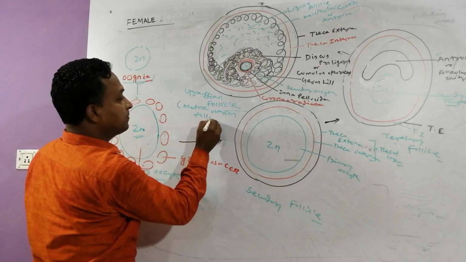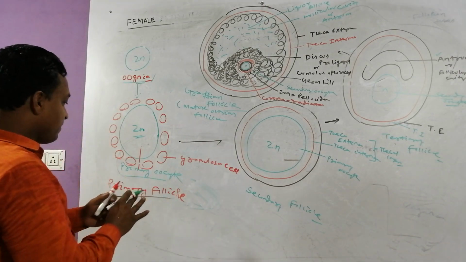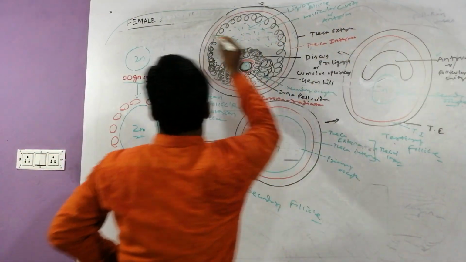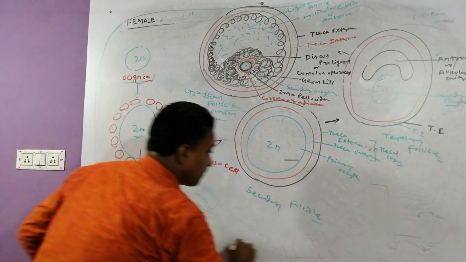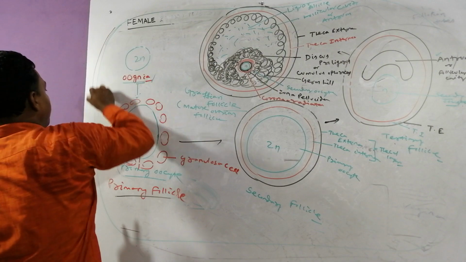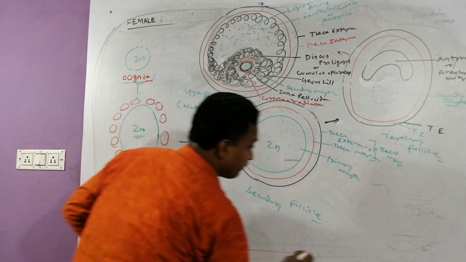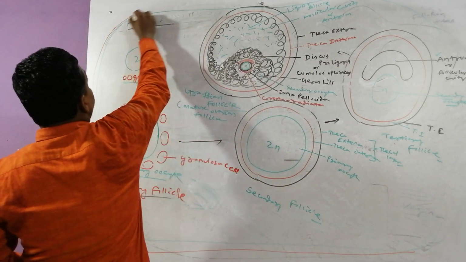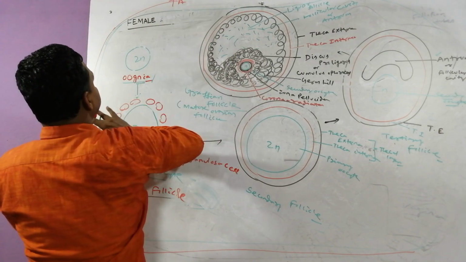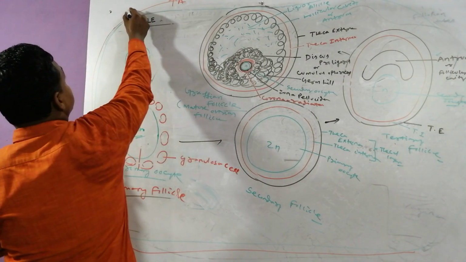Yes, try to understand, my dears, this is the ovary. Try to guess, which one is this? This is tunica albuginea.